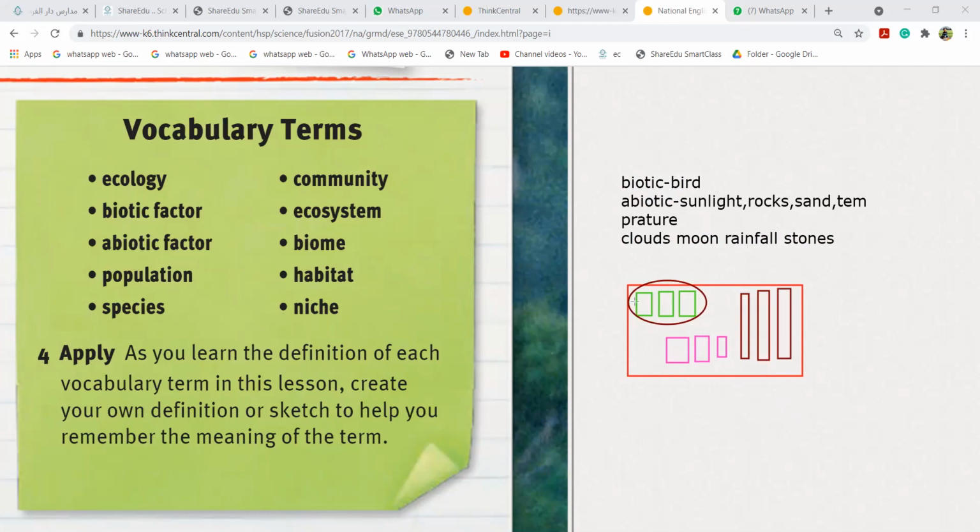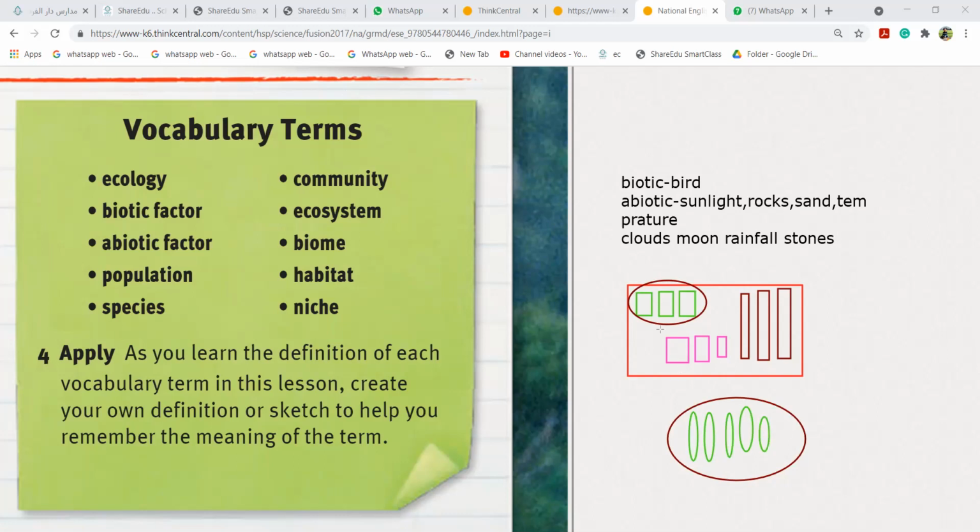Girls, only one organism. If I tell you to give the population of zebras, will you count monkeys and giraffes? No. So this is population.